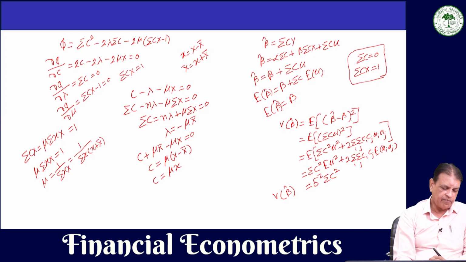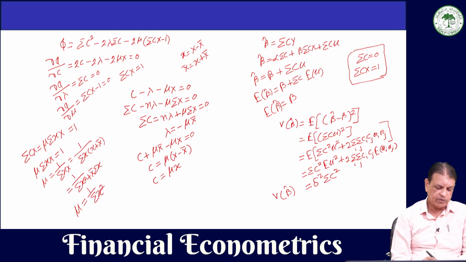So, this will become 1 upon summation small x square plus x bar summation small x. And we know that summation small x is equal to 0, that we have already told you. So, this mu will become equal to 1 upon summation small x square.